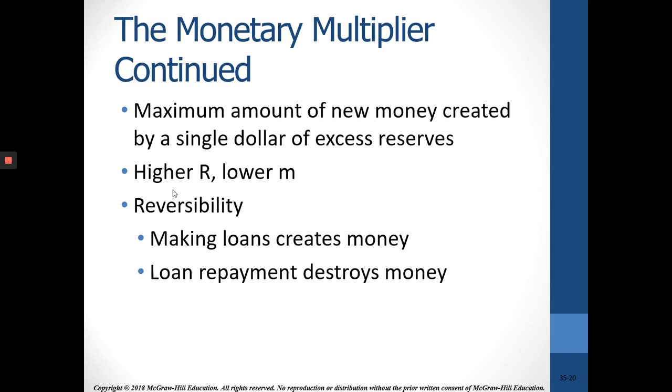So the higher the reserve ratio, the lower the money multiplier. And it is reversible as well. Making loans creates money. Very important bullet point. Loan repayment destroys money. So the lending process and the solvency of banks is very important to monetary policy.